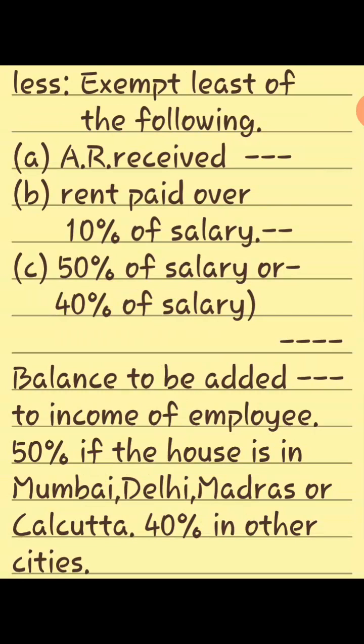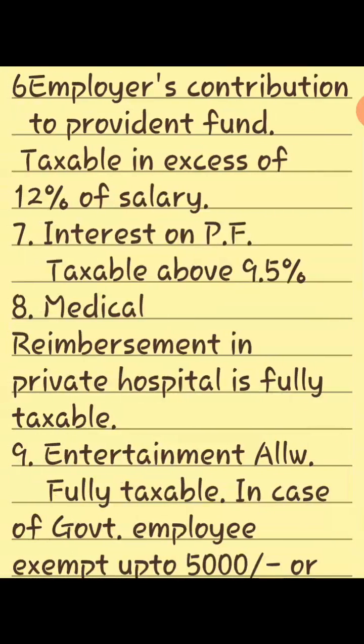B. Rent paid over 10% of salary. And C. 50% of salary or 40% of salary, whichever is less. Whichever is least of the ABC is to be deducted from the actual rent received, and the balance to be added to the total income of the employee. 50% if the house is in Mumbai, Delhi, Madras or Calcutta, and 40% in other cities.